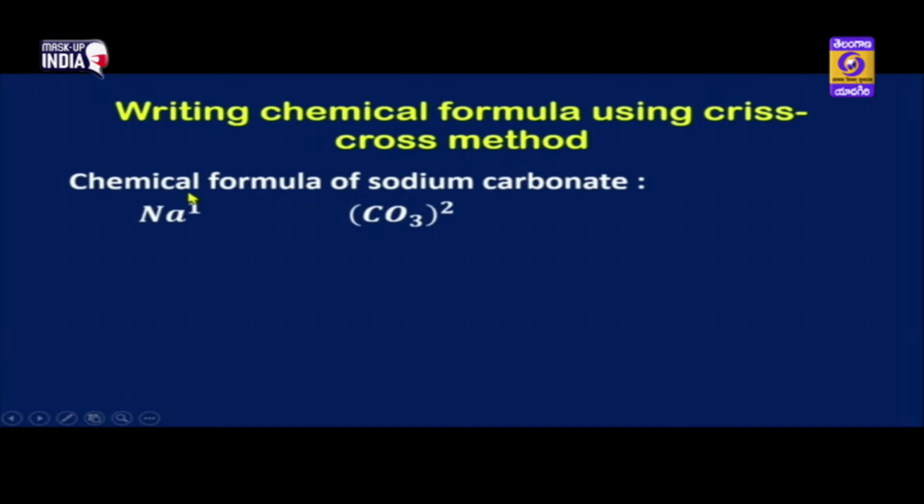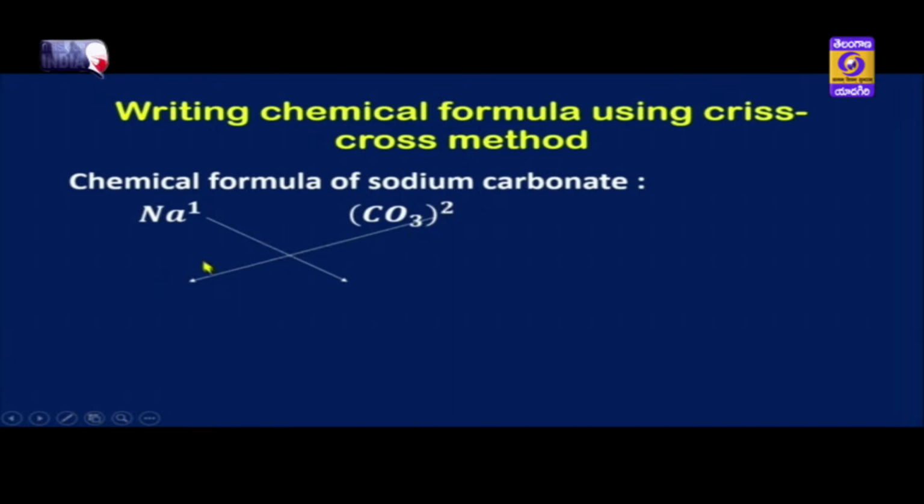First let us take the example of chemical formula of sodium carbonate. So we will write the symbol of sodium children, Na, and on top of it we will write the net charge on sodium, that is 1. We will take carbonate together children, CO3, and on that we will write the net charge for carbonate, it is 2. Now we will apply crisscross. Crisscross means the 1 will go on this side, sodium's 1 will go to the carbonate side and the carbonate's 2 will come to the sodium side.